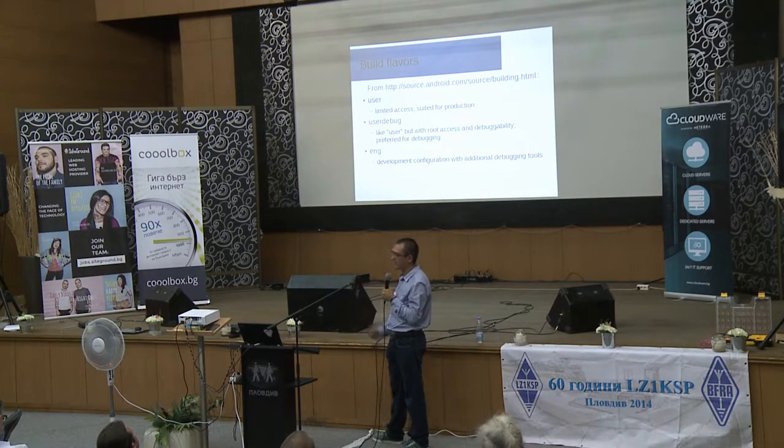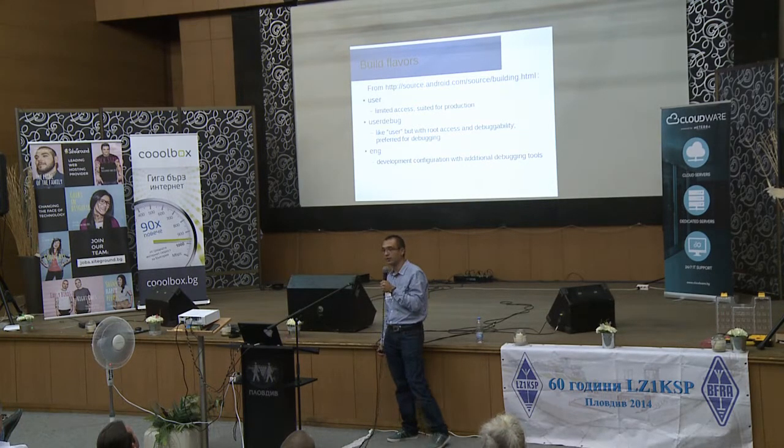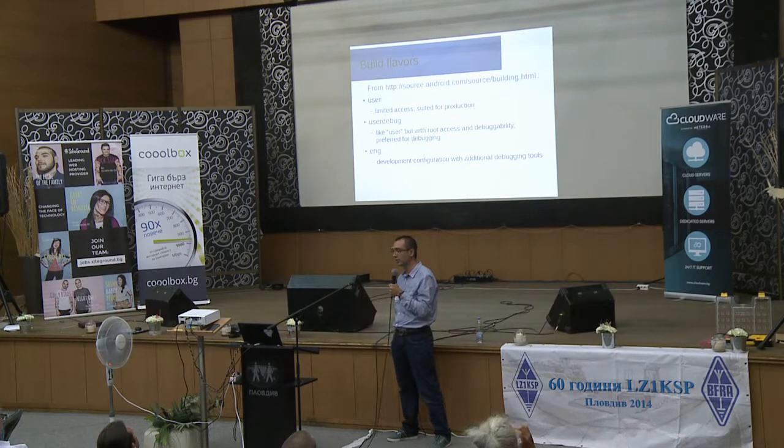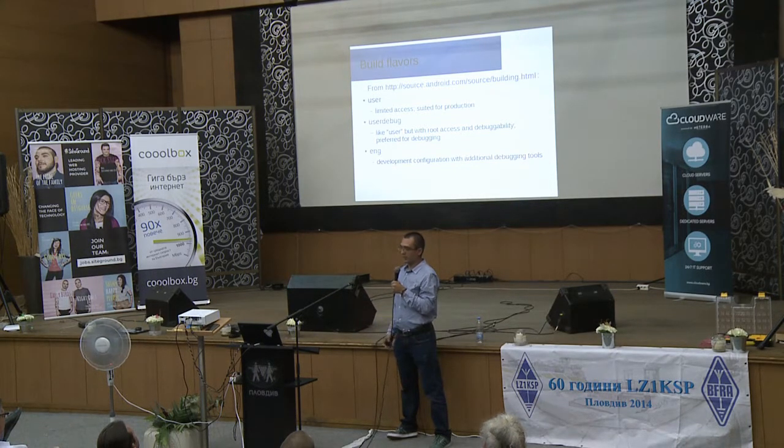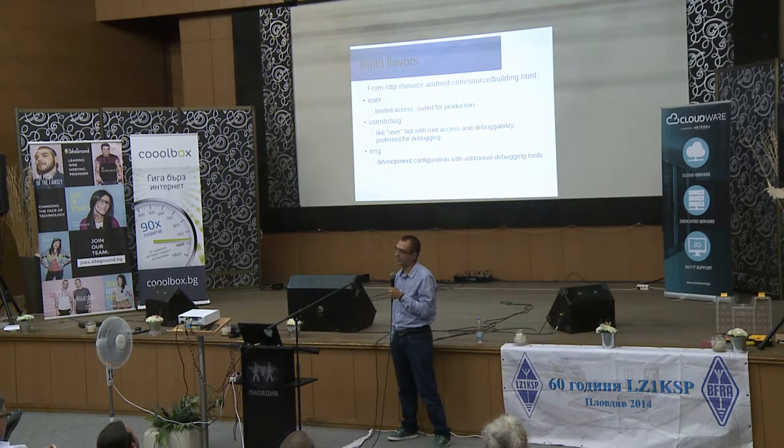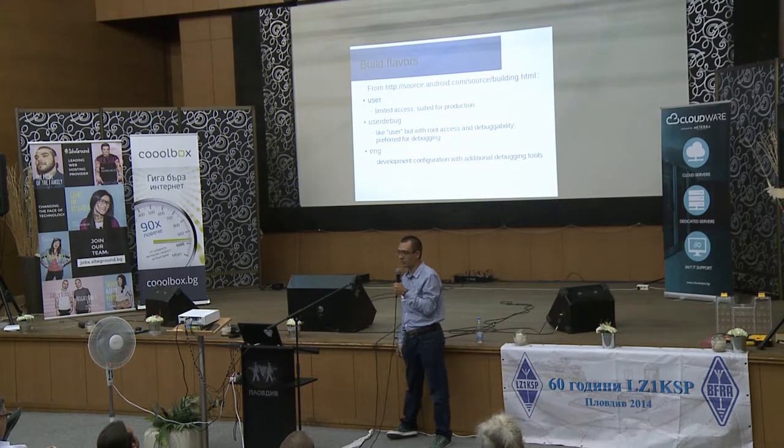Before we start compiling, a few words about build flavors. In the Android world, on the phones you get, they are typically user builds. User means production images. They're restricted, they have limited access because you don't want someone else to plug in the USB and get all your data from the phone. Then there are the userdebug images, which are more suited for platform development. They enable debugging by default and other features used by platform developers.